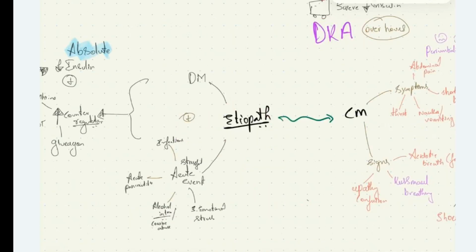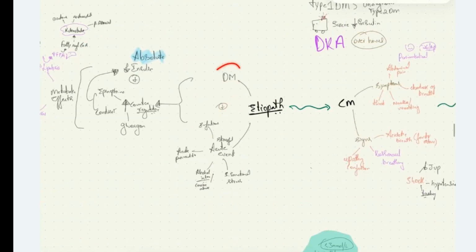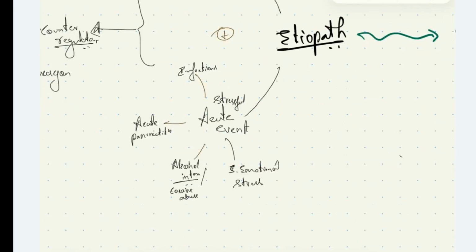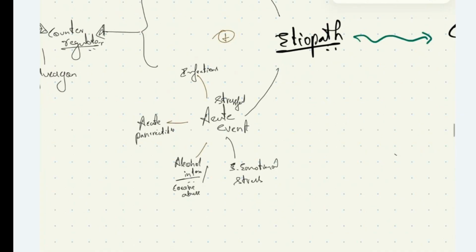The patient should have diabetes mellitus, and the patient with diabetes mellitus has an acute event. The pattern is the same for diabetic ketoacidosis, thyroid crisis, and also the Addisonian crisis: we have the previous disease and an acute event. On top of diabetes mellitus, if the patient has acute stressful conditions like infections, which can be pneumonia, UTI, etc., acute pancreatitis, alcohol intoxication or cocaine abuse, or severe emotional stress, these conditions will lead to